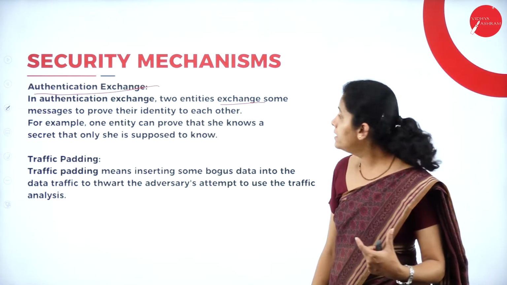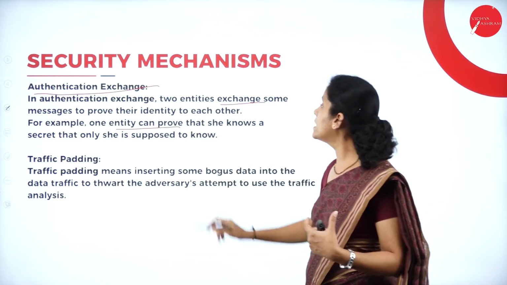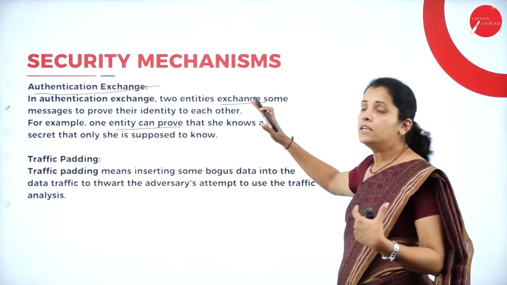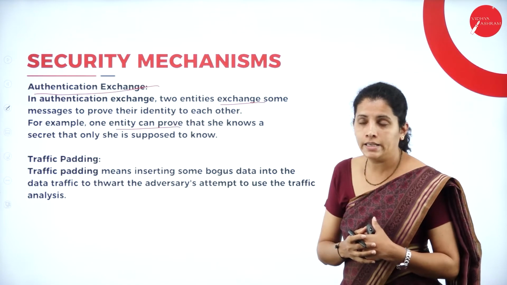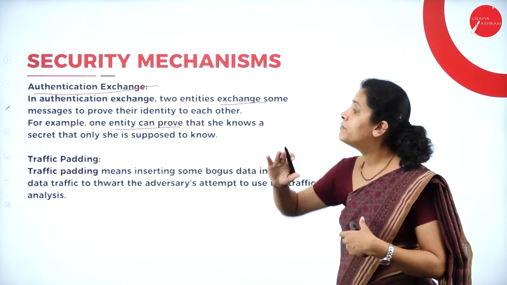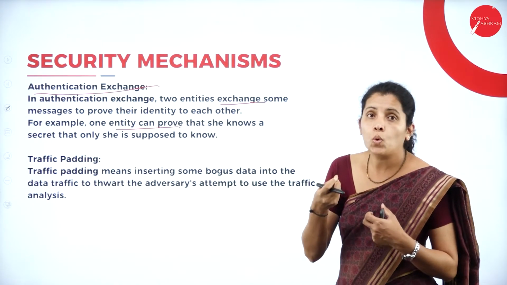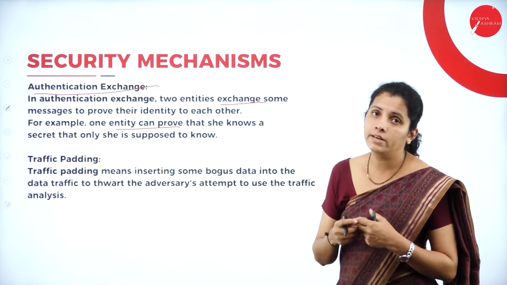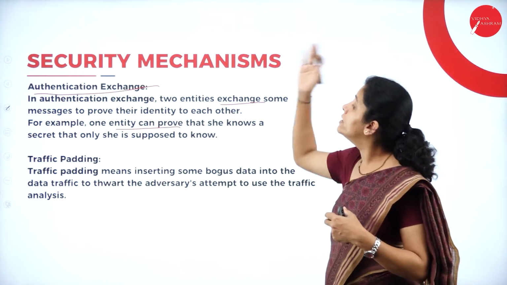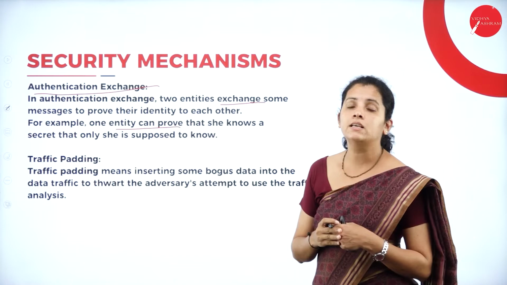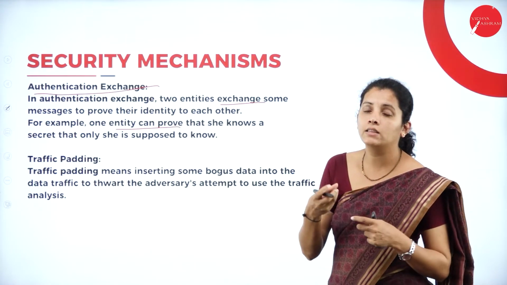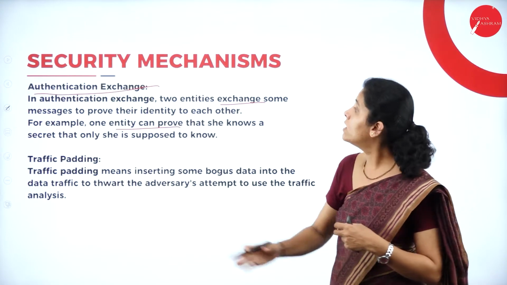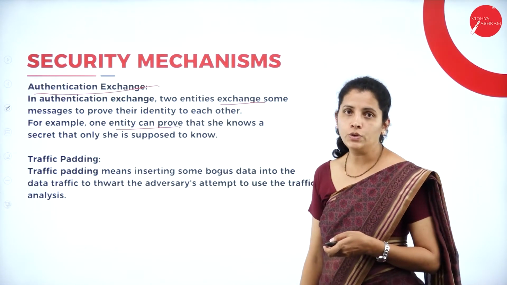For example, one entity can prove that she knows some secret of the other entity. It may be in the form of some code words or a password, etc. So here both the entities are going to prove that they are authorized or authenticated users.